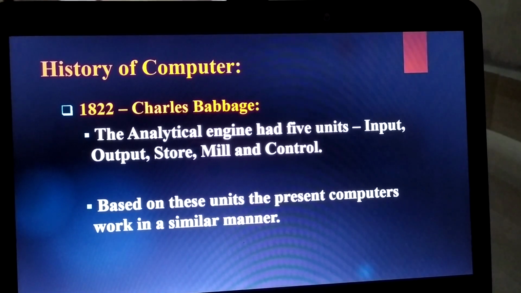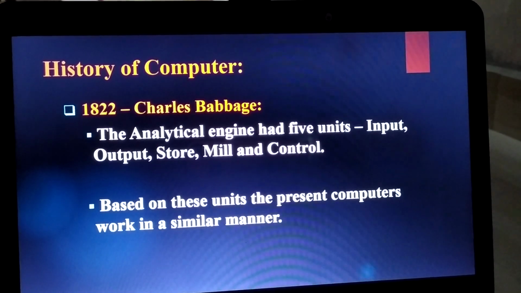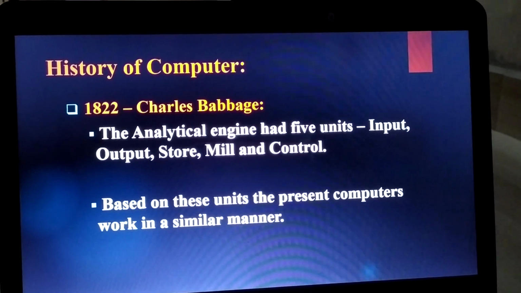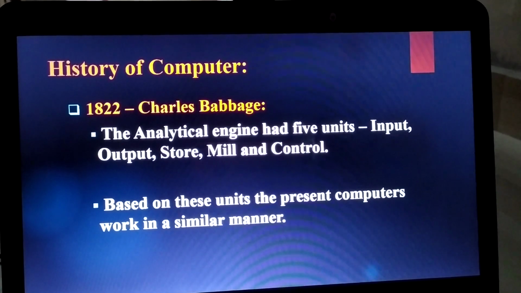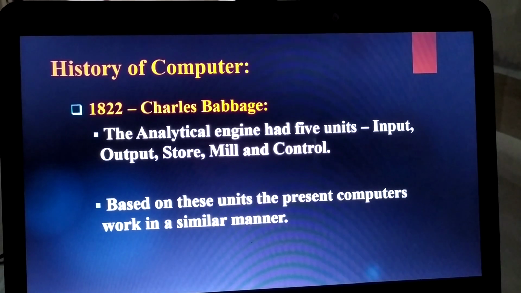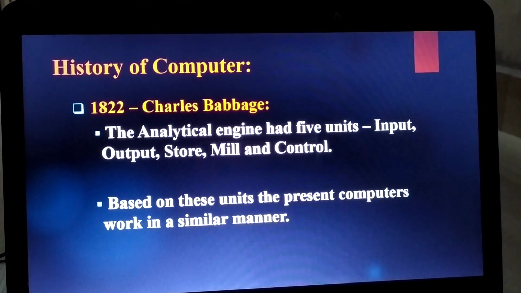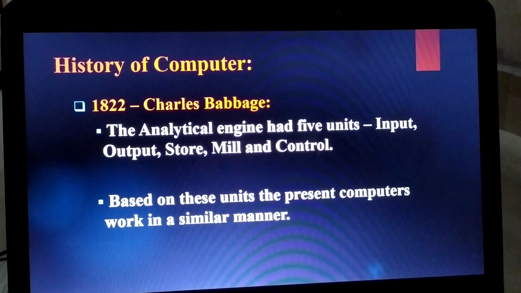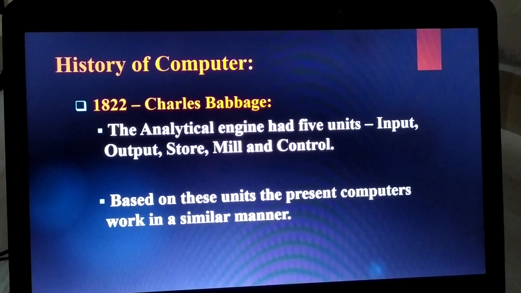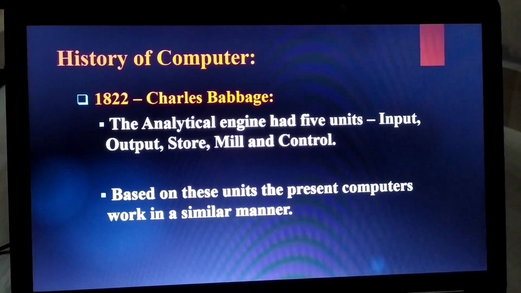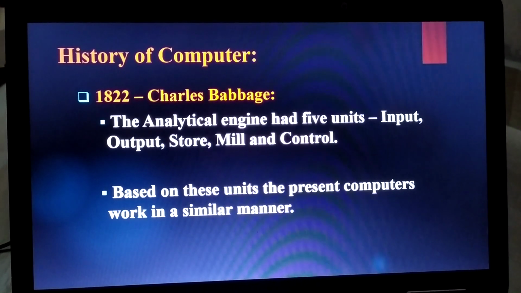Present computers work on the input, process and output principle. For process, which device are we using? CPU. The CPU is divided into 3 units. First is the memory unit, second is the arithmetic and logic unit, and third is the control unit.